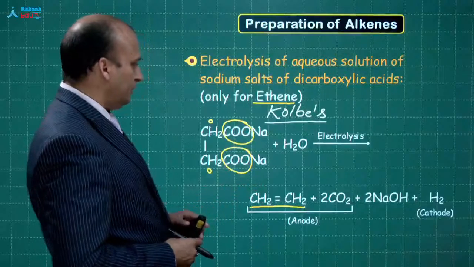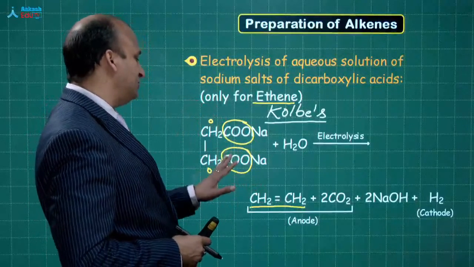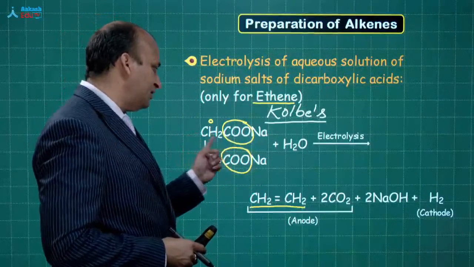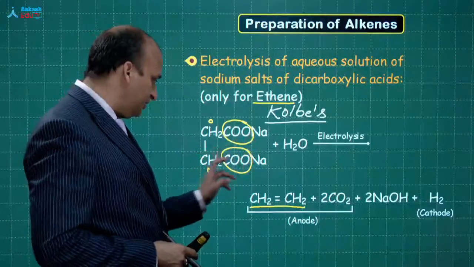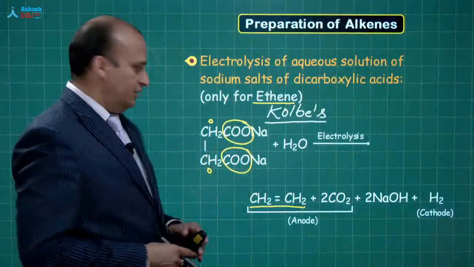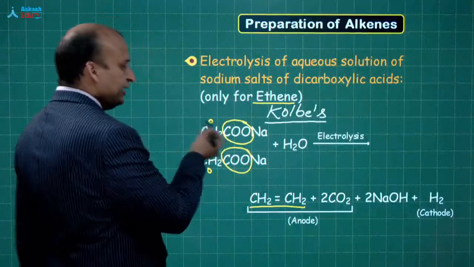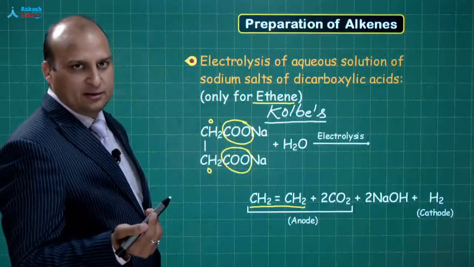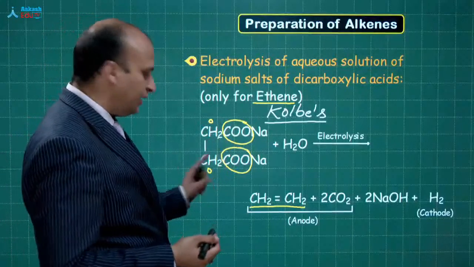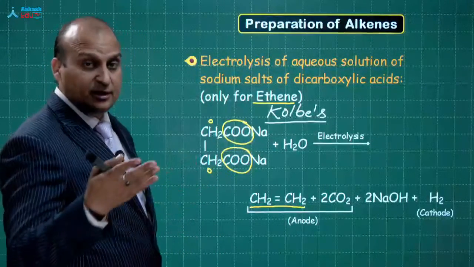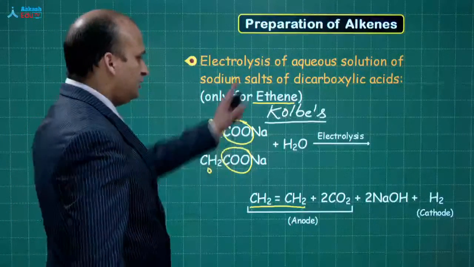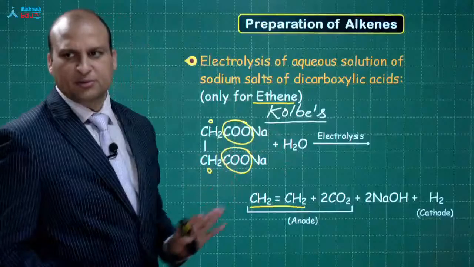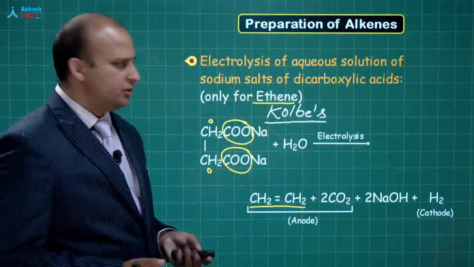What I mean to say is that if you are using this acid, wherein you are having this CH2CO and CH2CO, you will get ethene. If instead of this H, I get something else, suppose I get ethyl, and I get an ethyl over here, so in that case, I can get a hex-3-ene also. Okay. So this is electrolysis. The mechanism remains the same, so I am not going to discuss more about it.